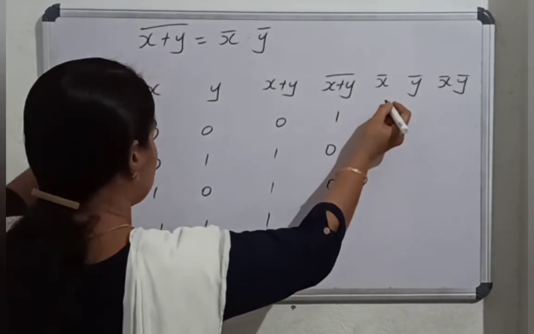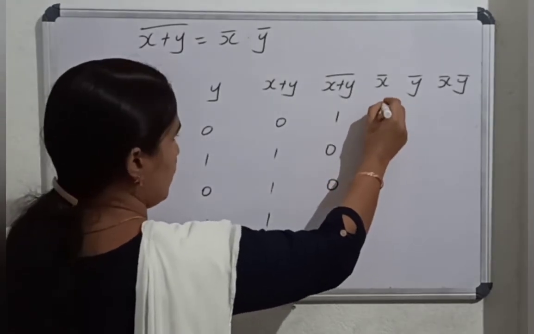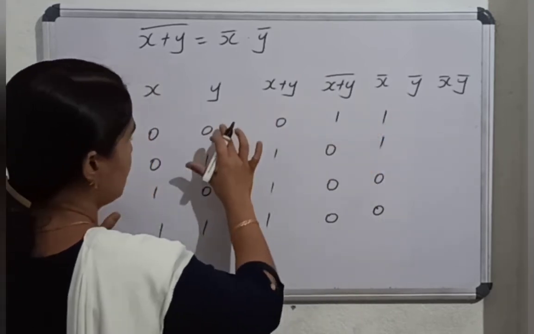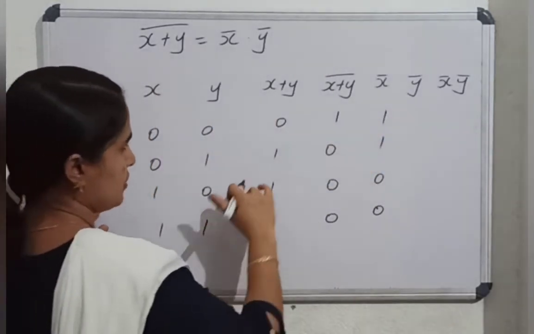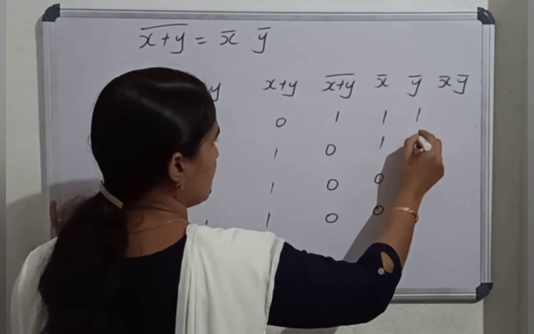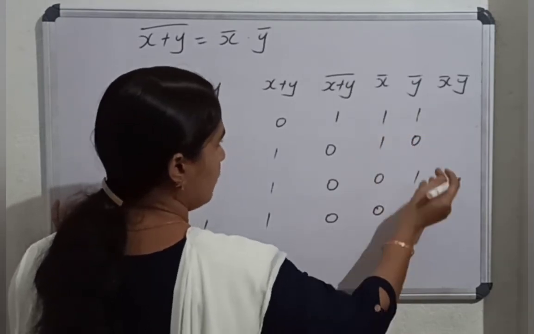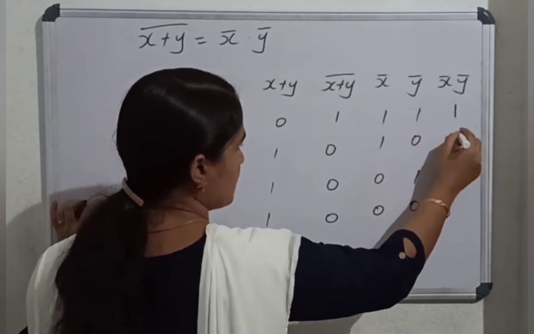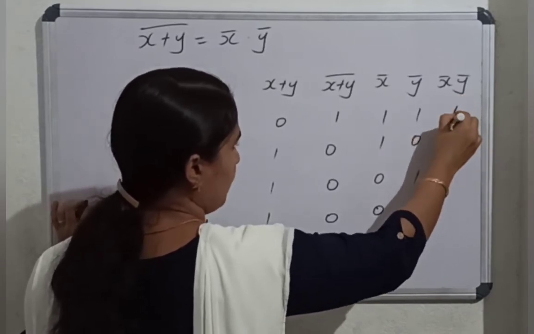Then X bar. X is 0, 0, 1, 1, so X bar is 1, 1, 0, 0. Y is 0, 1, 0, 1, so Y bar is 1, 0, 1, 0. What is X bar and Y bar? Here it is 1, this is 0. The AND operation we are performing.